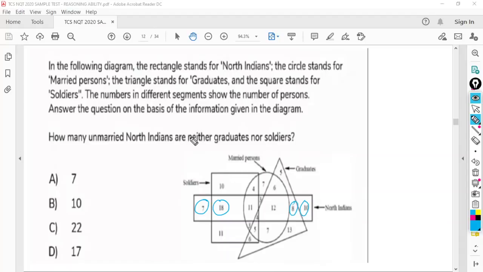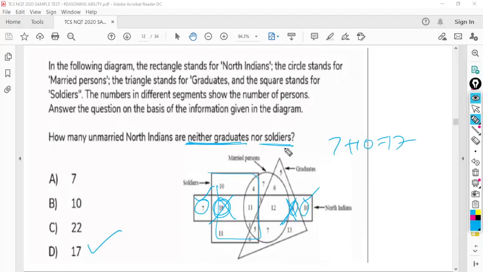In this we want how many are neither graduates nor soldiers. So out of these 4 regions, we don't want that to be in graduates. So is anything in graduates? Graduates is triangle. So this 8 I have to exclude. That is in triangle. That should not be graduates, right? And nor soldiers. Anything in soldiers? This 18. This 18 is in soldiers, right? I have to ignore. So left out 7 and 10. So again 7 plus 10, 17 is the answer for this question as well.